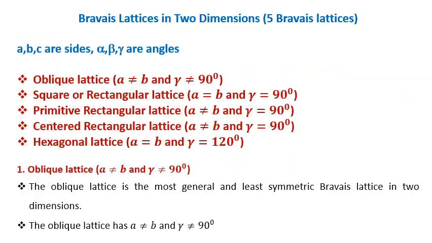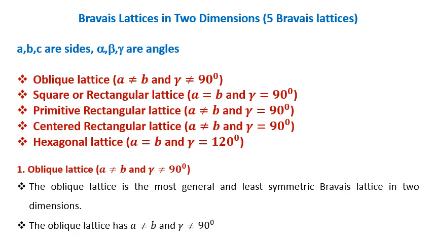First we will see Bravais lattices in 2 dimensions. We already said there are 5 types of Bravais lattices. How do these Bravais lattices differ? They differ with respect to structure.